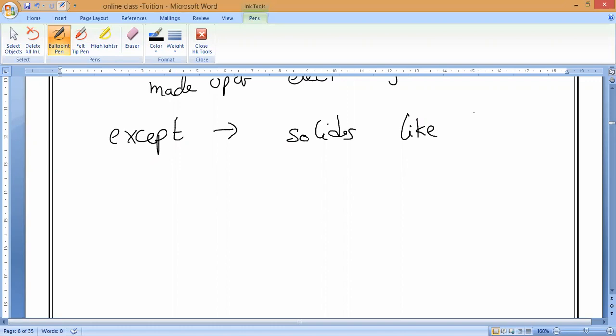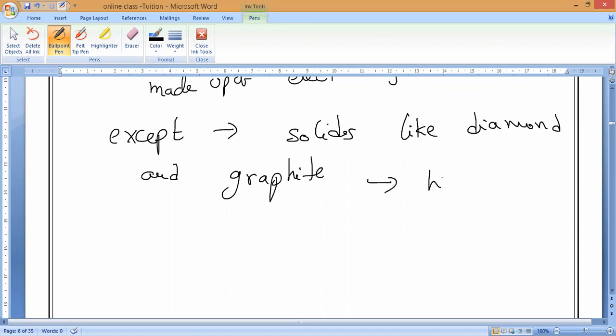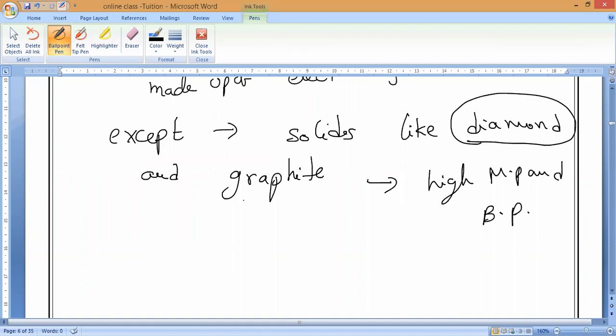Diamond's specialty: even though it is a non-metal, it is the hardest natural substance, harder than metals. Even metals are cut with diamond. Any doubt? Please respond. Next is the third property. This is the second property. Any doubt?